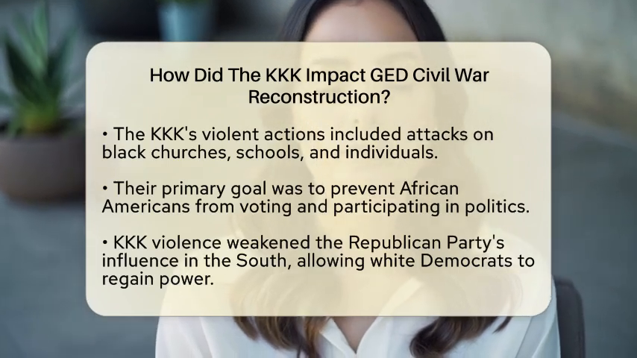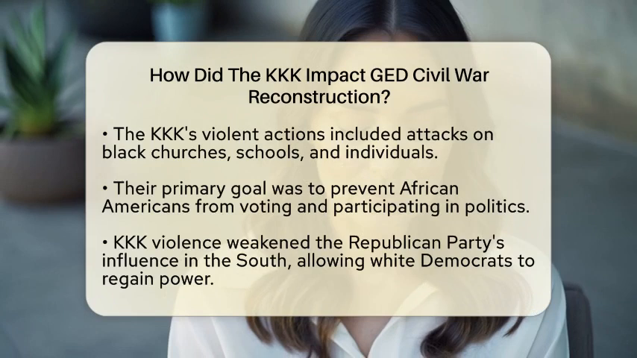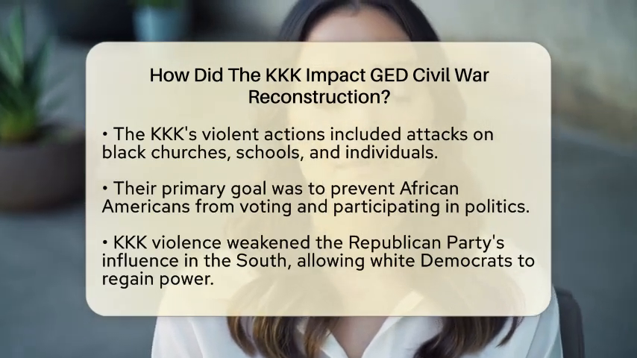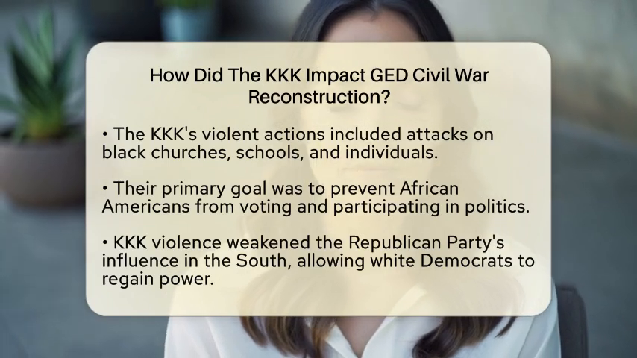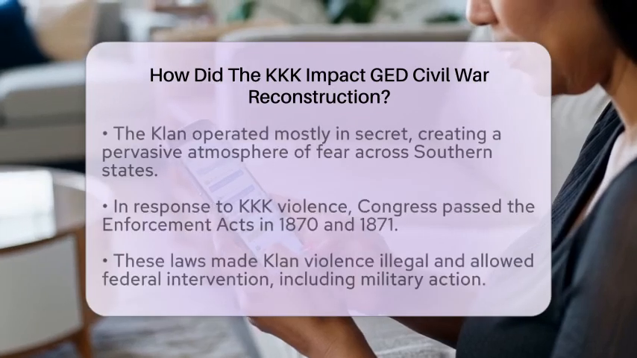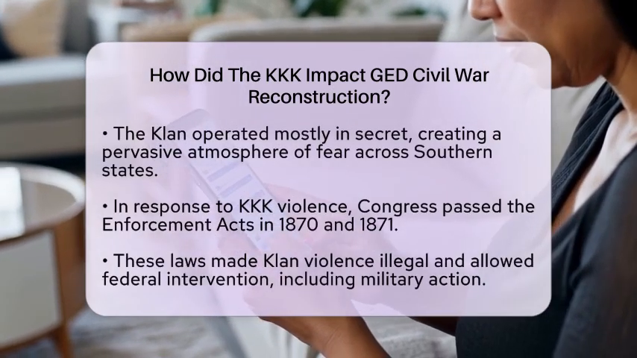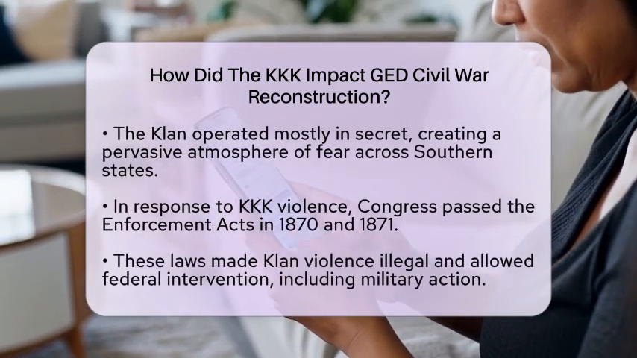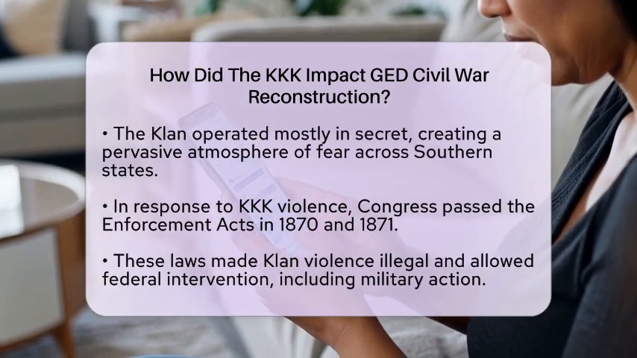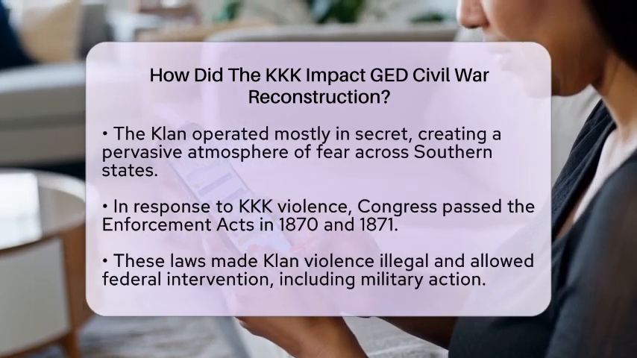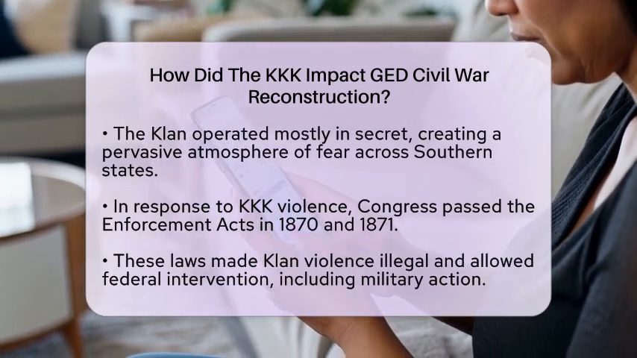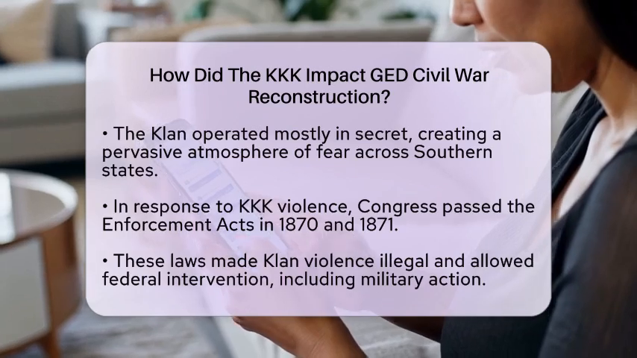In response to the KKK's violent tactics, Congress passed laws known as the Enforcement Acts or Ku Klux Klan Acts in 1870 and 1871. These laws made Klan violence illegal and allowed the federal government to intervene. This included the use of military forces to stop the Klan's activities. President Ulysses S. Grant took significant steps to enforce these laws. His efforts temporarily reduced Klan violence and restored some order.